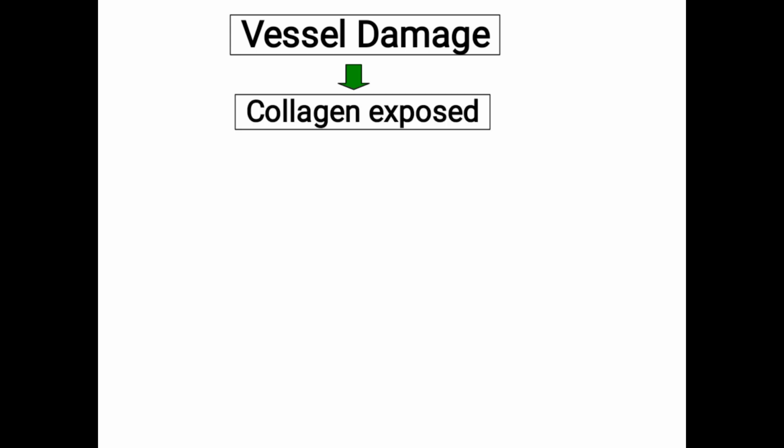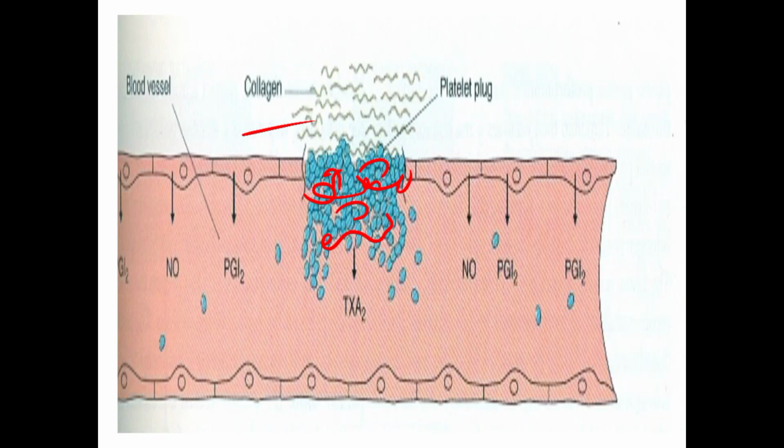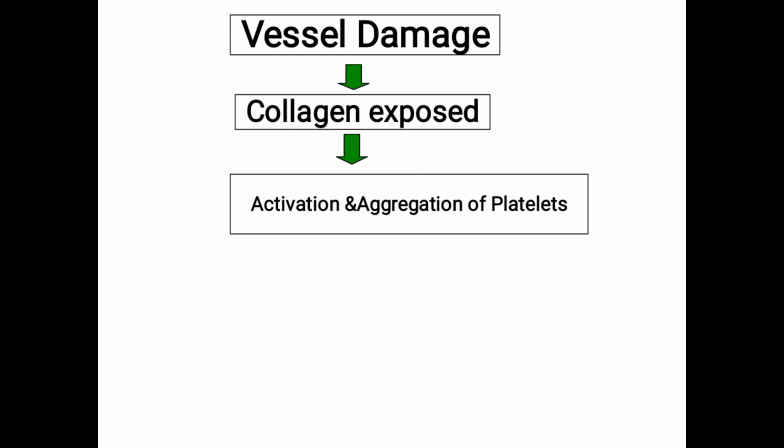So whenever the vessel is damaged, collagen gets exposed. You can see here, this is the collagen. This is the cut end. This is collagen exposed. Next, activation and aggregation of platelets.